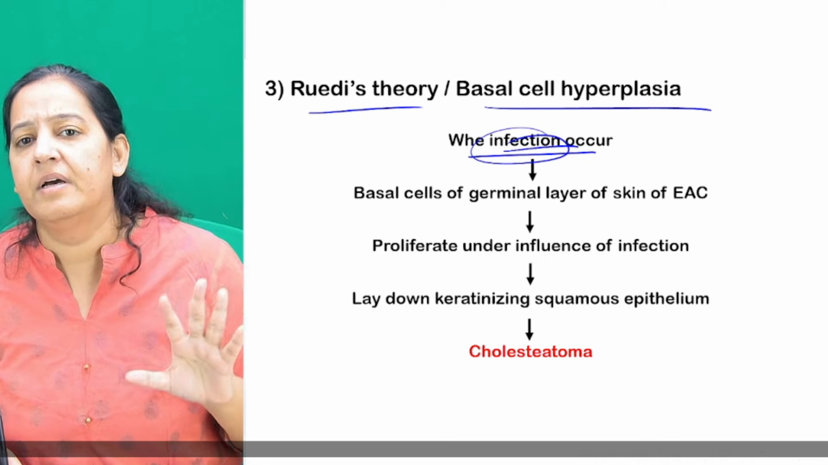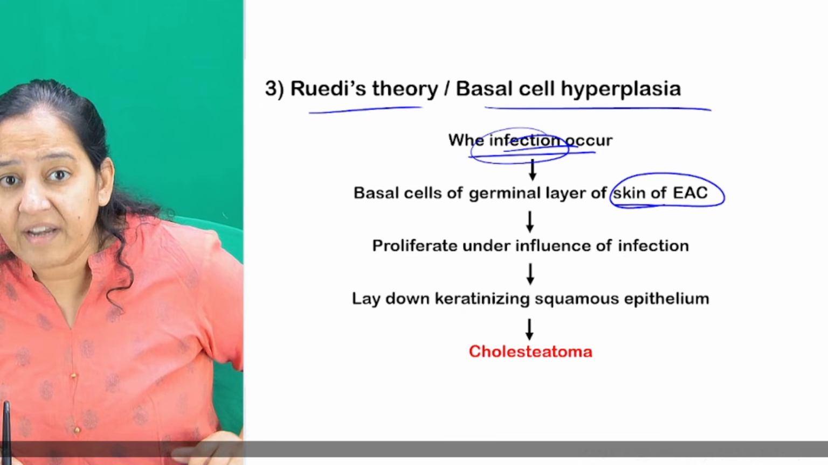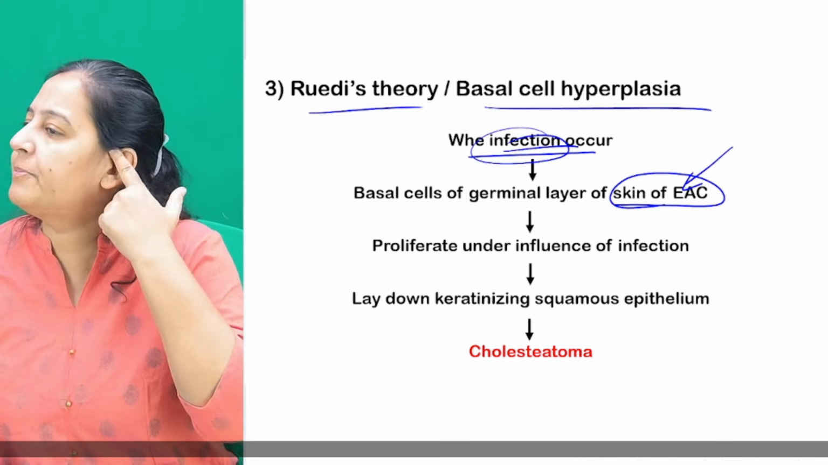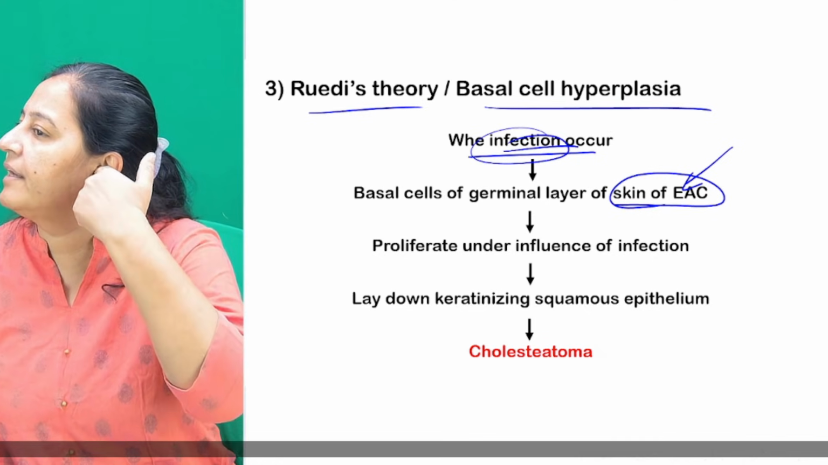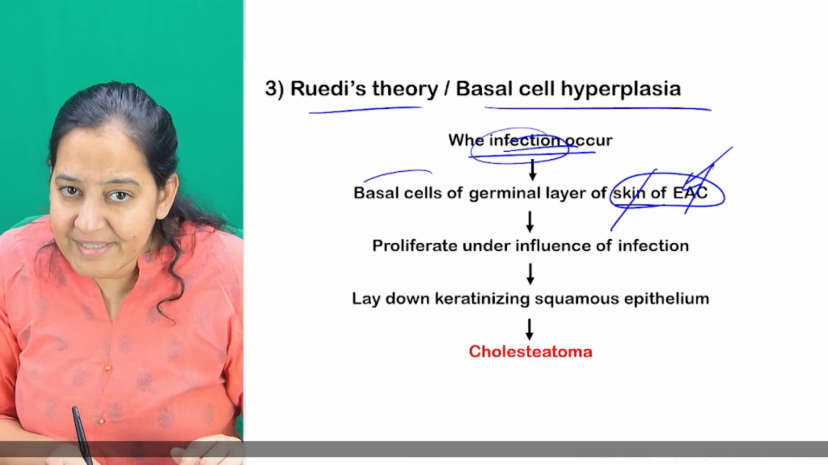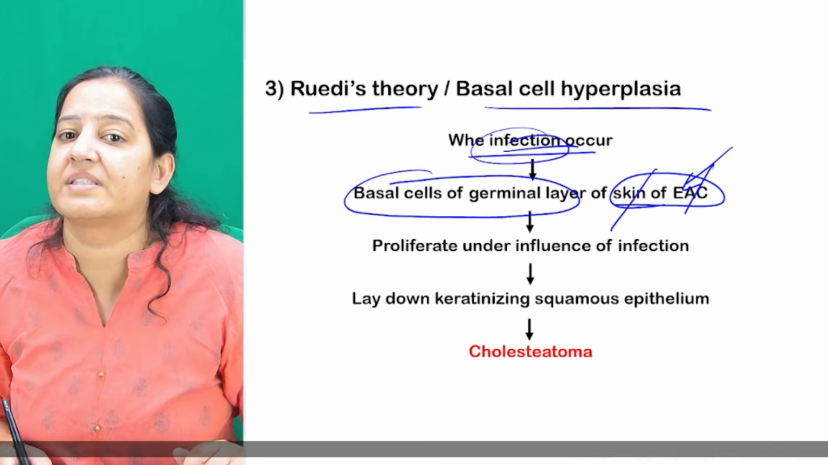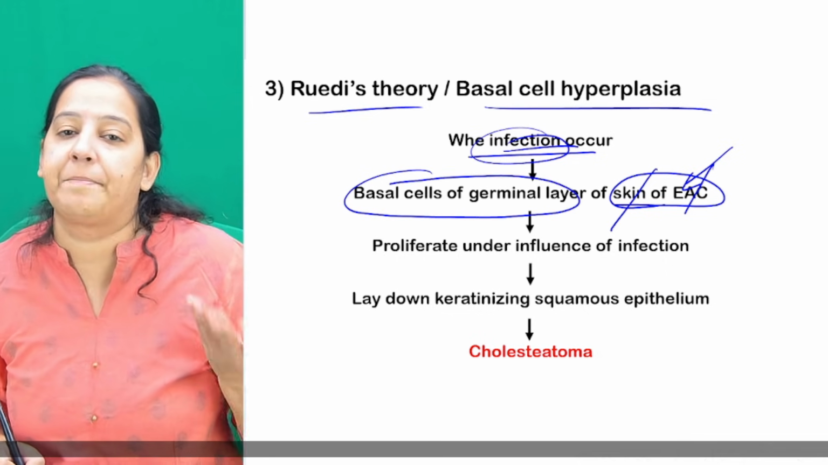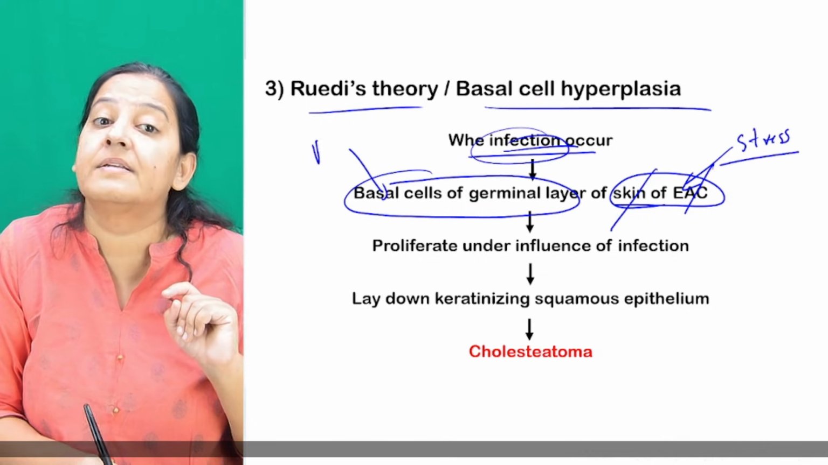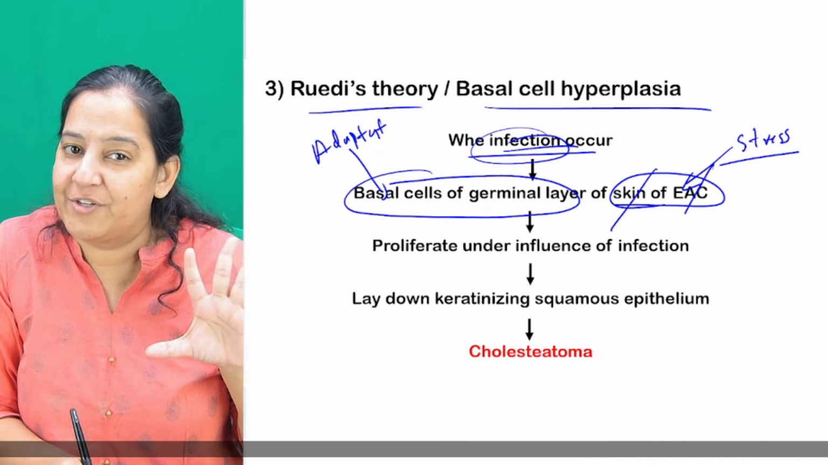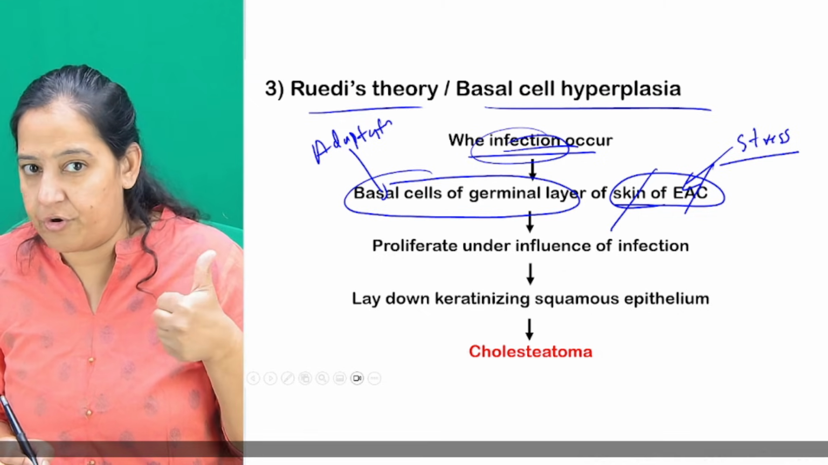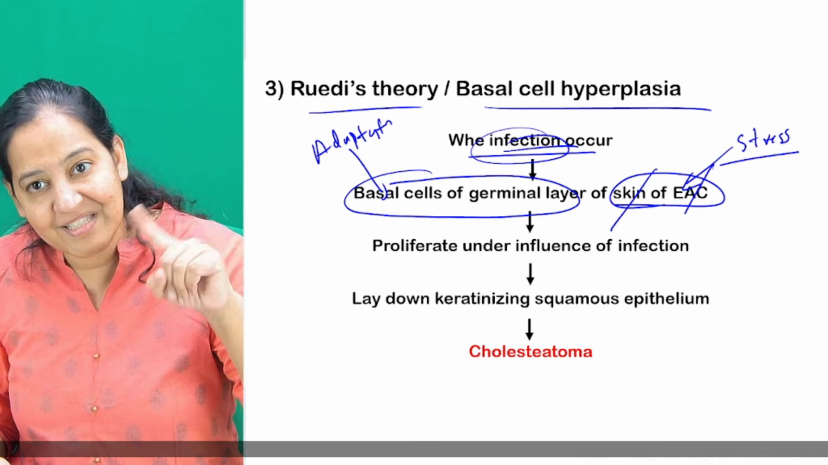Whenever there is an infection, the skin of the external auditory canal gets irritated. Whenever there is an infection in the ear, suppose I have an infection over here in the pinna, in the EAC, the skin of the EAC gets irritated. So the basal cells of the skin, the germinal layer of the skin, undergo hyperplasia because it acts as a stress. You know, in pathology, whenever there is a stress, there is adaptation. The 5 types of adaptations I taught you in pathology: hypertrophy, hyperplasia, metaplasia, dysplasia, atrophy. So the infection is acting as a stress on the EAC.